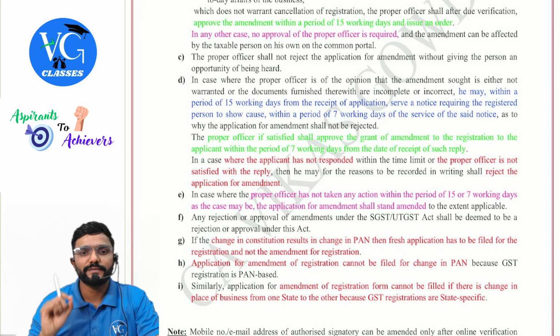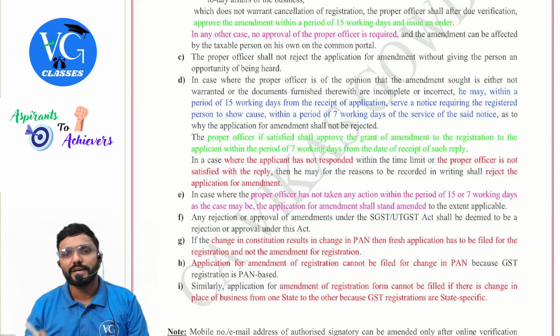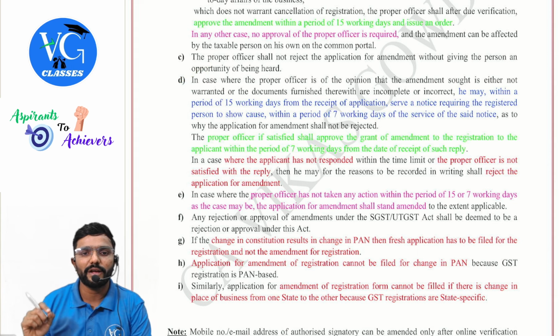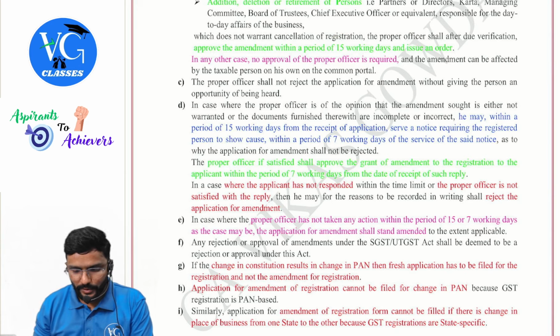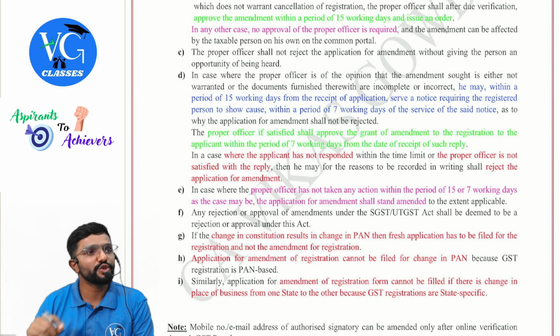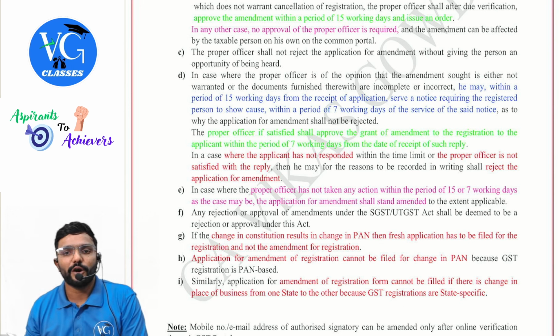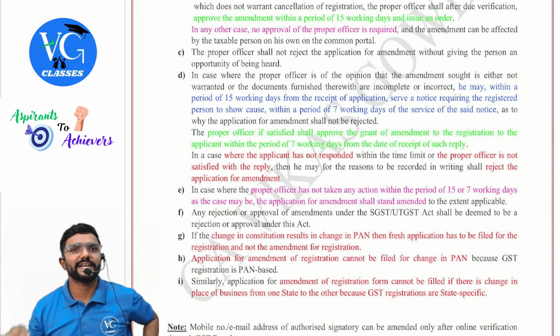D. In case where the proper officer is of the opinion that the amendment sought is either not warranted or the documents furnished therewith are incomplete or incorrect, he may within a period of 15 working days from the receipt of application serve a notice. Means within 15 days he can approve or serve a notice. Okay. So serve a notice to show cause, that is, to reply, within a period of 7 working days of service of said notice as to why the application for amendment shall not be rejected. Guys, listen here.